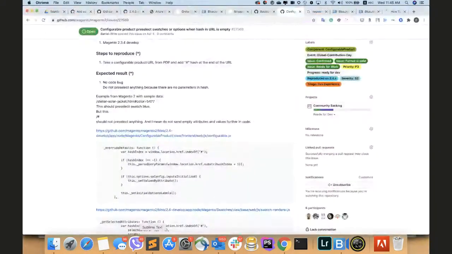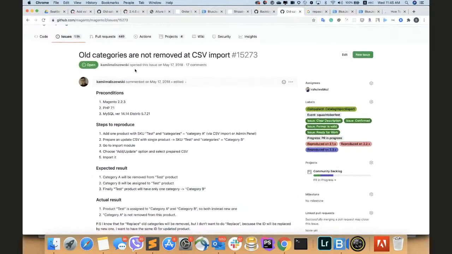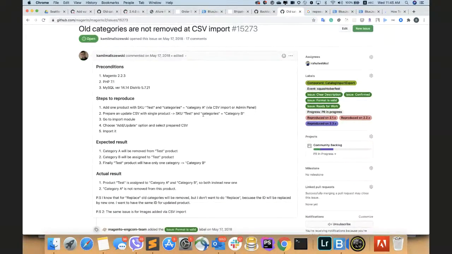Okay, let's go to the next one. Yeah, it's also a bug in our CSV import functionality. So what exactly is this bug about? When we upload some CSV file with some existing product, after that we change the category for the product or add an additional one.